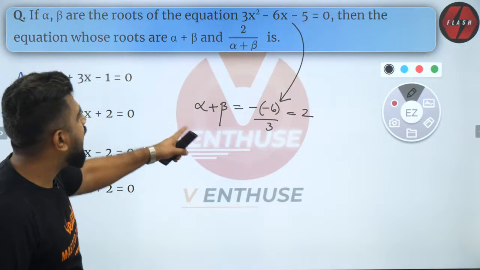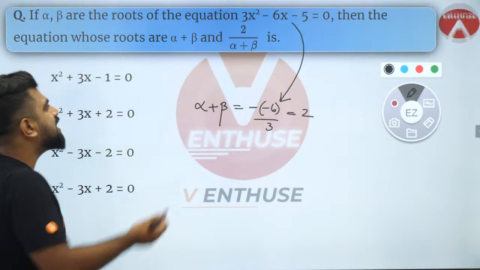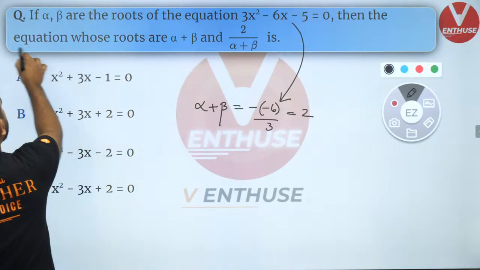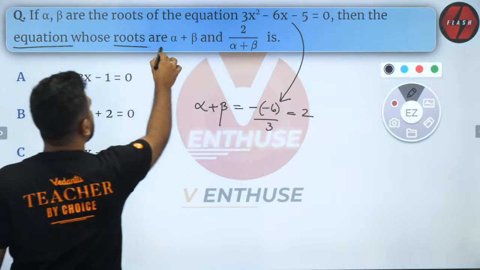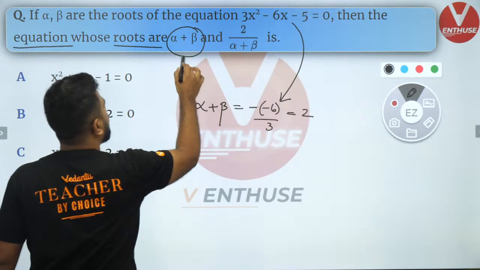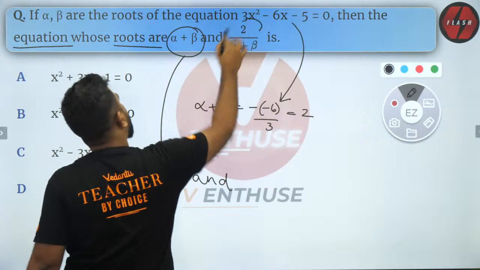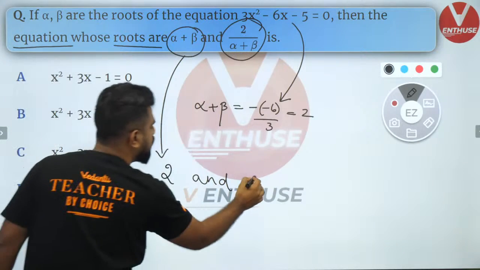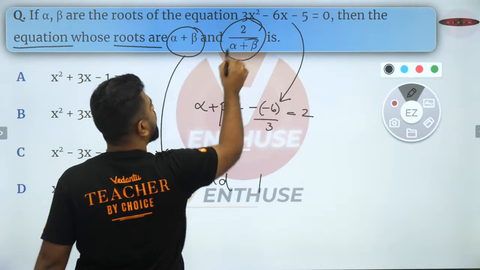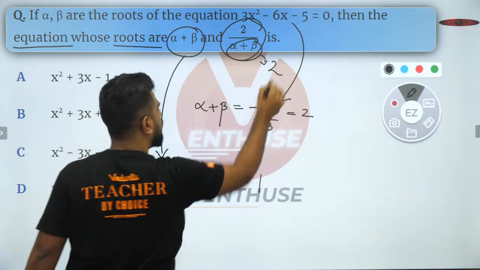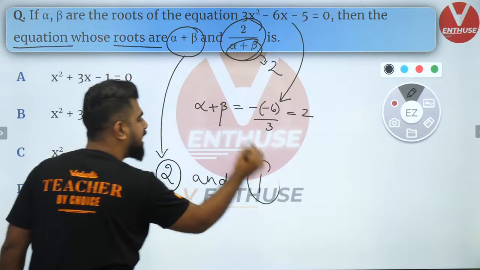So that is alpha plus beta. Now that is enough for me. They are saying find the quadratic equation whose roots are alpha plus beta, which is 2, and 2 by alpha plus beta. So 2 by 2 is 1 because we know alpha plus beta is 2, right? So these are the two roots of our quadratic equation.